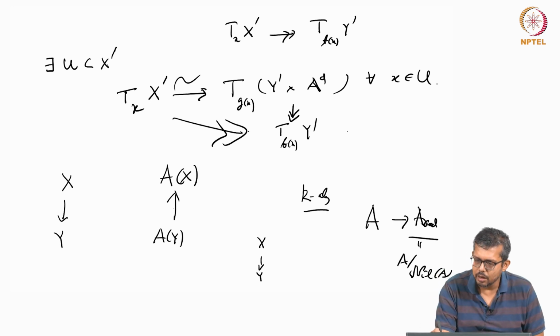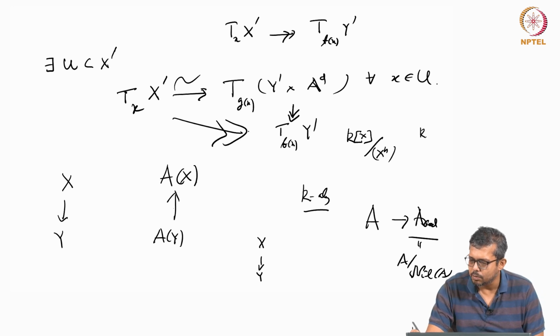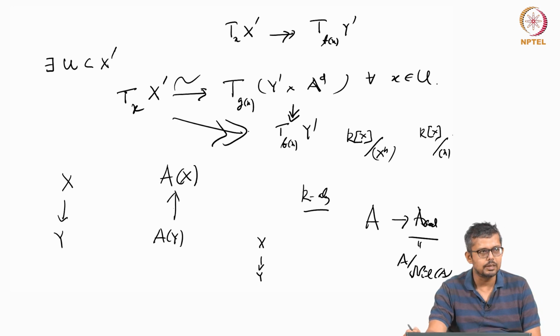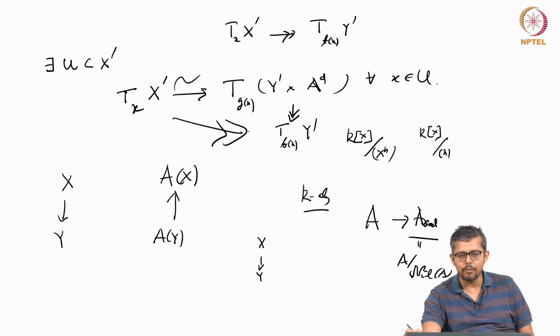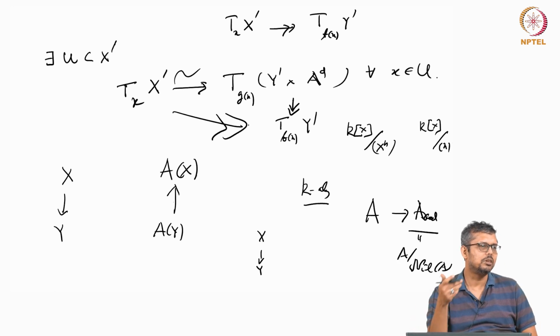For example, if you have the rings k[x]/(x^n) and k[x]/(x), suppose k is algebraically closed. Both are one point, but there is a difference between this ring and this ring. One has nilpotents. So how do you take care of these nilpotent elements?